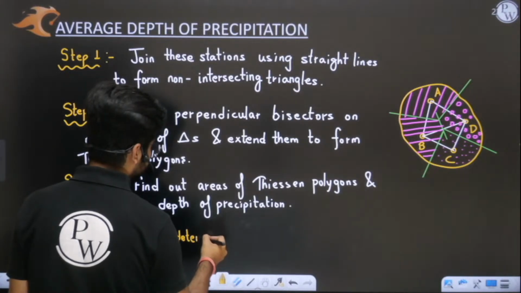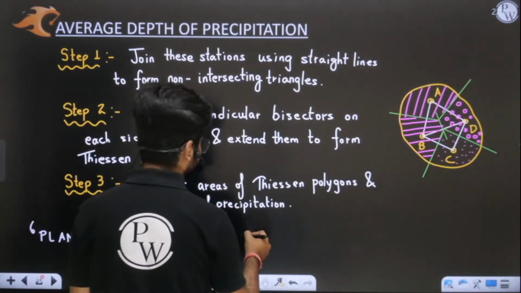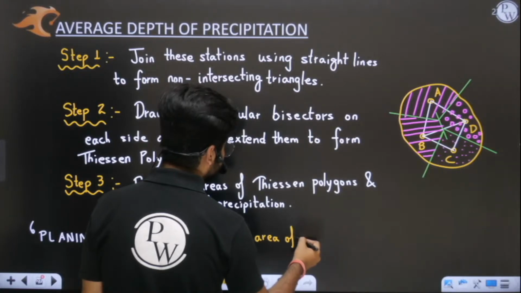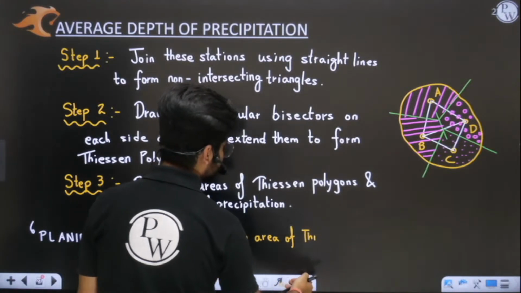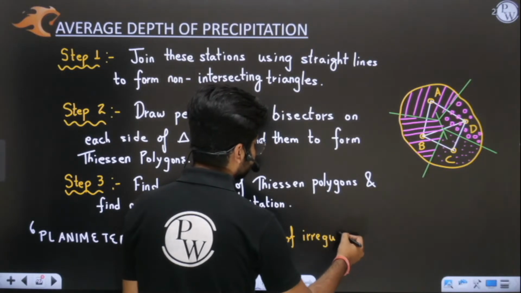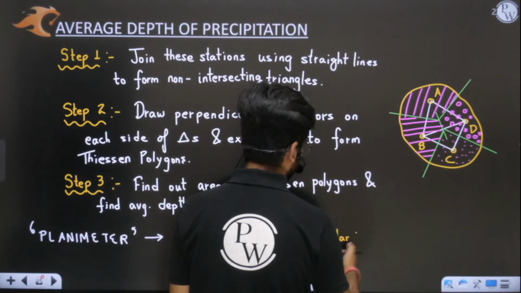Remember, the planimeter basically determines the area of irregular Thiessen polygons.